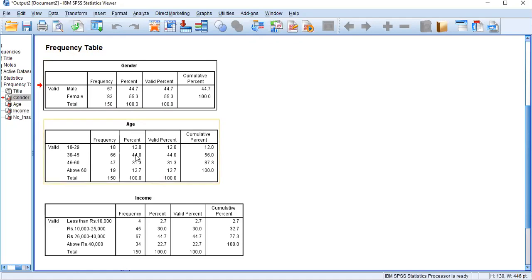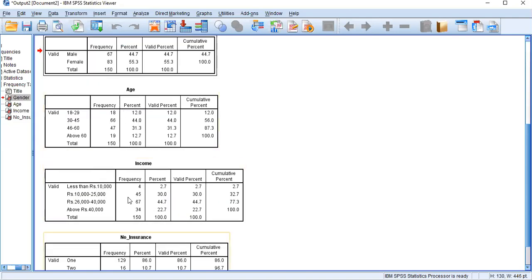For another example, like age, you can say the majority of the sample represents the age between 30 to 45. Likewise, you can explain your sample profile in a very brief manner, not in detailed content.